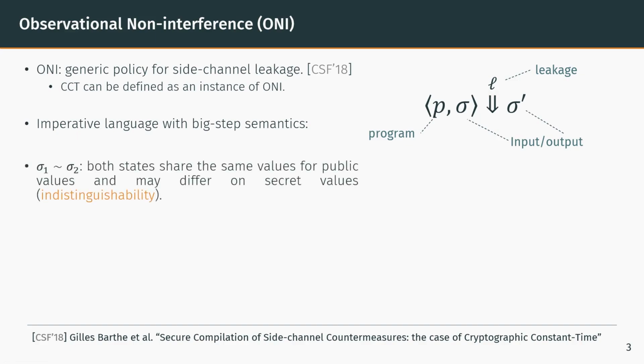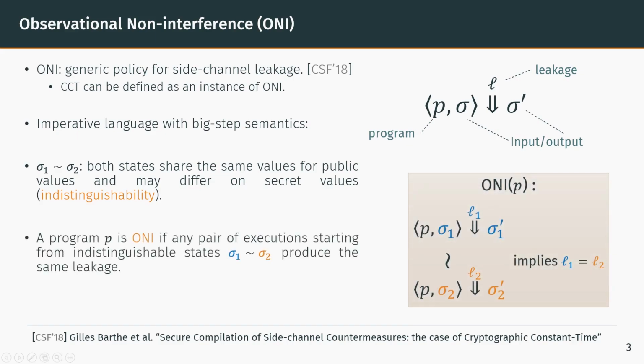Next, we introduced a usual indistinguishability relation between states, verified if they share their public values. A program P is then considered to be ONI secure if any pair of executions starting from indistinguishable states produce the same leakage, here L1 and L2. Intuitively, a program is ONI secure if observing its leakage does not reveal any secret data.